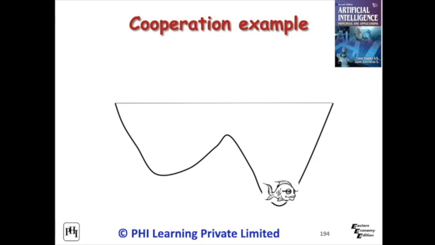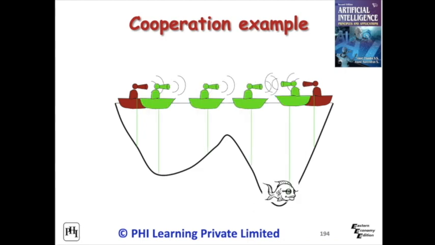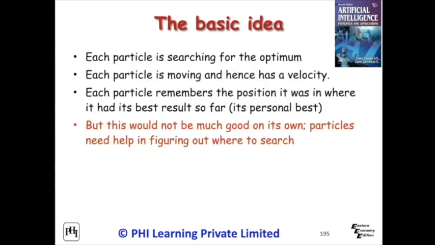Particles are working as a group, hence they are cooperating. They exchange information about what they have discovered in the places they have visited. That is, a particle has a neighborhood associated with it. They know the fitnesses of those in its neighborhood, and use the position of the one with the best fitness.